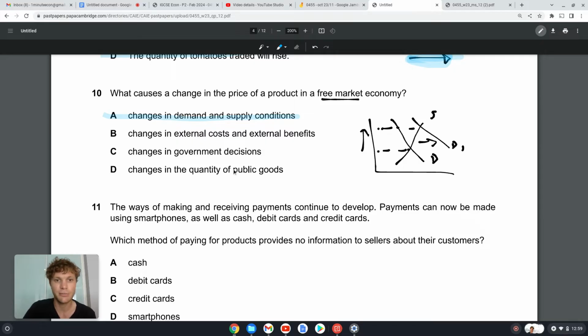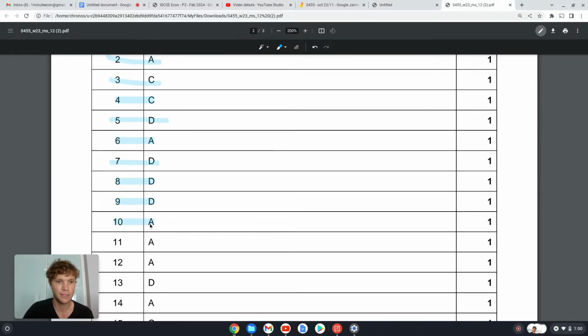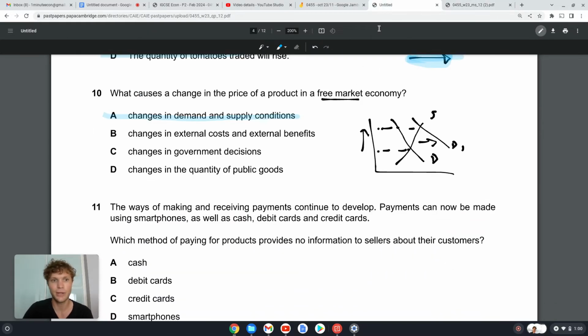Changes in the quantity of public goods. Again, there are no public goods in a free market economy because public goods are non-rival and non-excludable. So privately owned firms don't provide public goods because you cannot make a profit from them. Because if one person buys it, then everyone else can use it. So then there's no need for anyone to buy it. So 10A. Ding, ding, ding. Well done, guys. A third of the way through.